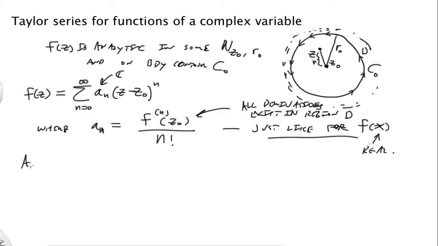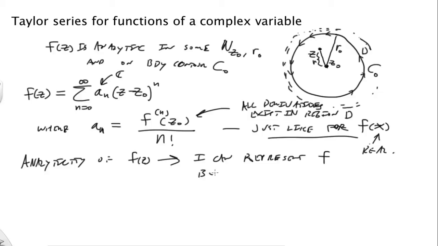Analyticity of f of z, i.e., it has all these derivatives, means I can represent f by knowing z0 and the data. I'm going to call it data just to really affirm what this is talking about.